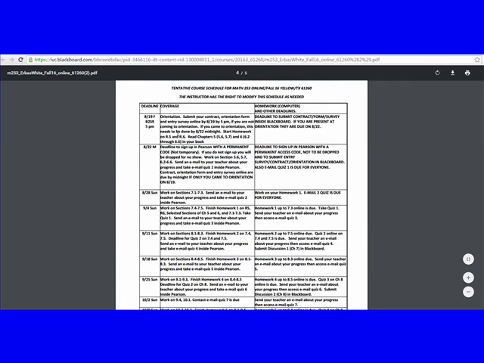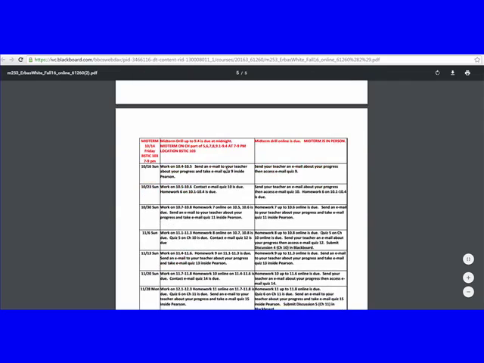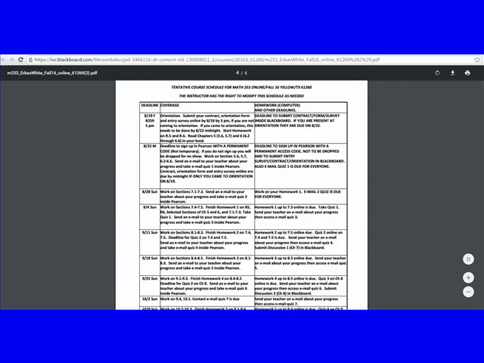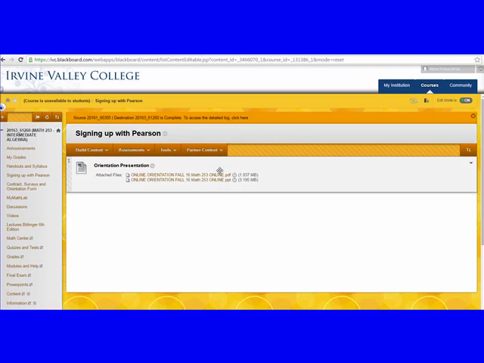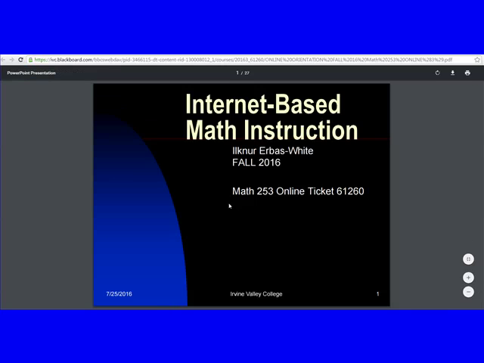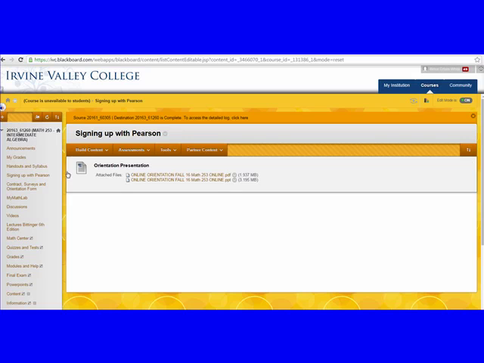Now, here are the dates. Remember I told you to put the dates in your calendar. So make sure you put all these dates, and here they are. Here's the midterm, here's the final. It's pretty self-explanatory. And then signing up with Pearson. That is the one that is going to have this presentation that I've been showing you. And then there's a PDF of that, and you can actually look at all this stuff, and then you say, oh, okay, I watched all this, in the video, okay? And here's the PDF of what I'm just telling you.